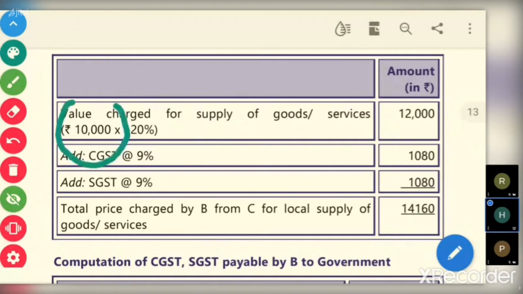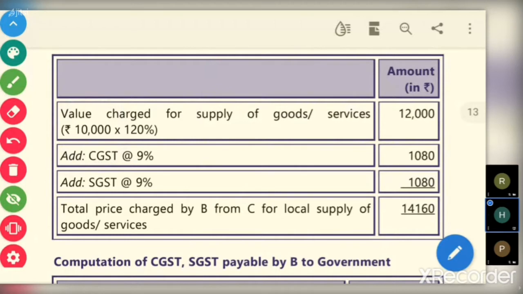So now B has purchased at 10,000 from A. For that, he has made a value addition of 20%. Value addition can be in the form of material cost, labor cost, overheads, profit. So total on 10,000, 20% value addition is made by B. That will come to 12,000, excluding taxes. Now 10,000 plus 20%, that is 10,000 into 120%, that is 12,000.